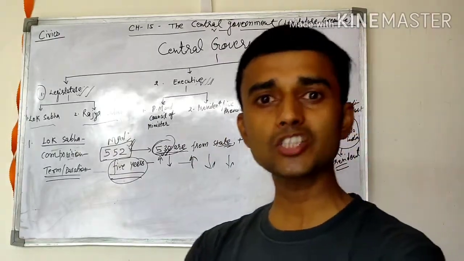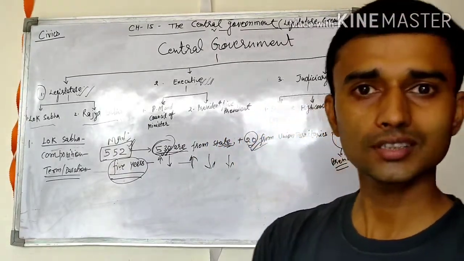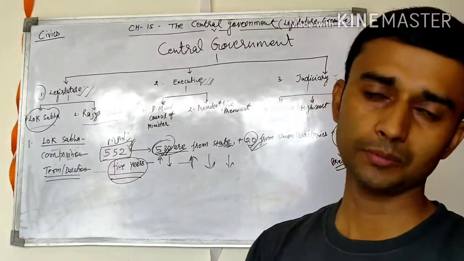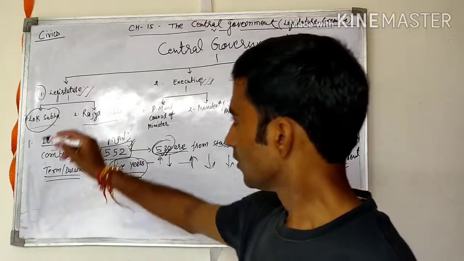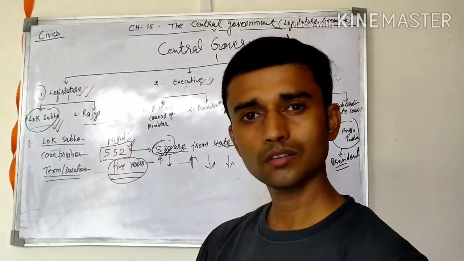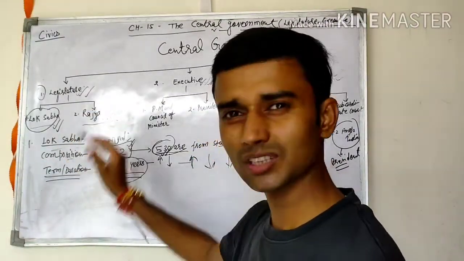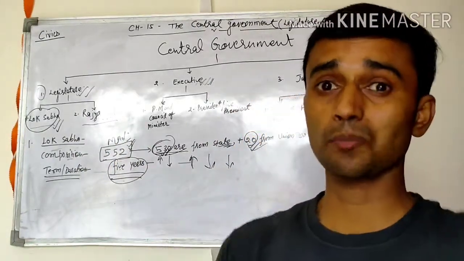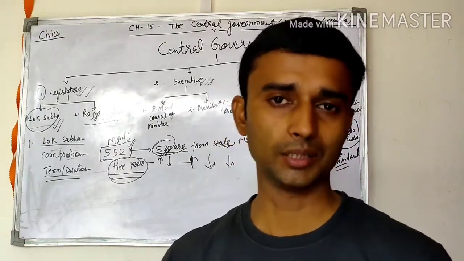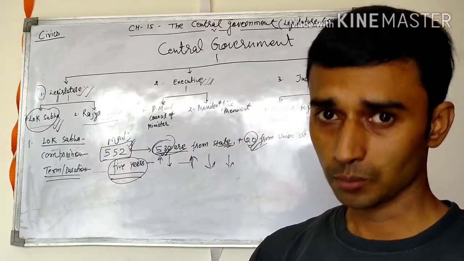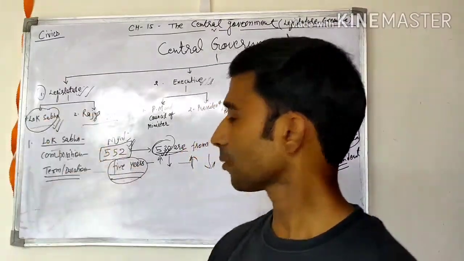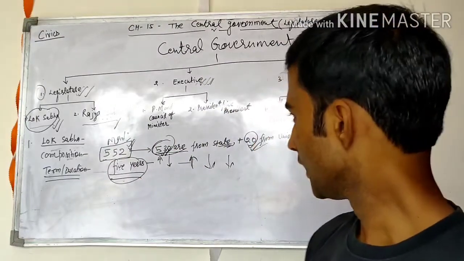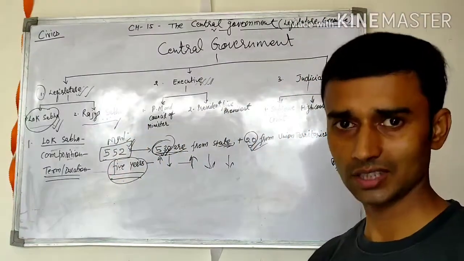All income and expenditure, budget, these all things are decided by the Lok Sabha in its money bill. Once the money bill is passed by the Lok Sabha, it is also sent to the Rajya Sabha, but the Rajya Sabha can only delay the money bill for 14 days. Rajya Sabha has no power to reject the money bill. So, a money bill is always first introduced in the Lok Sabha and then sent to the Rajya Sabha, but Rajya Sabha has no power.